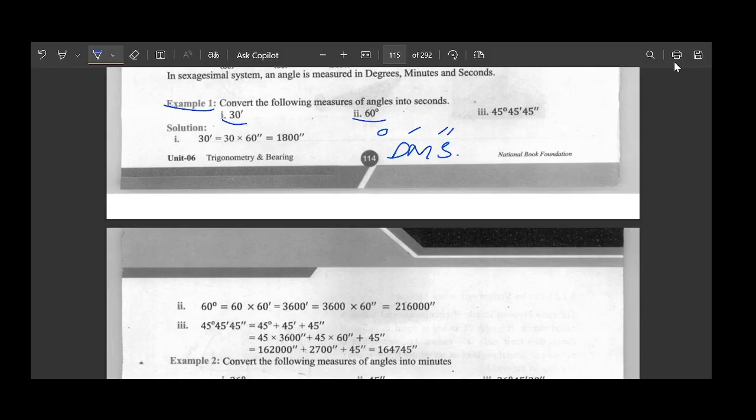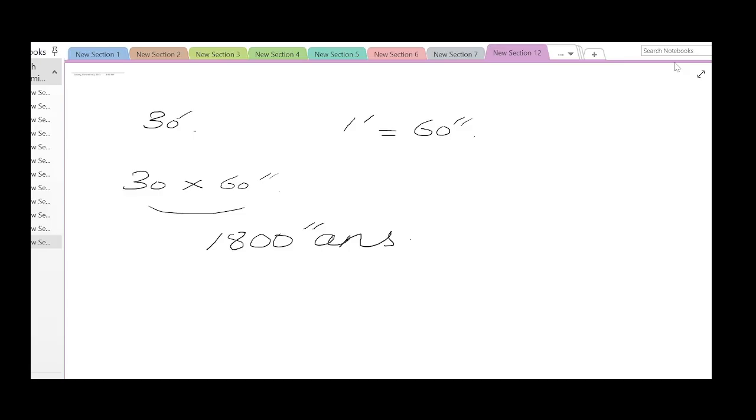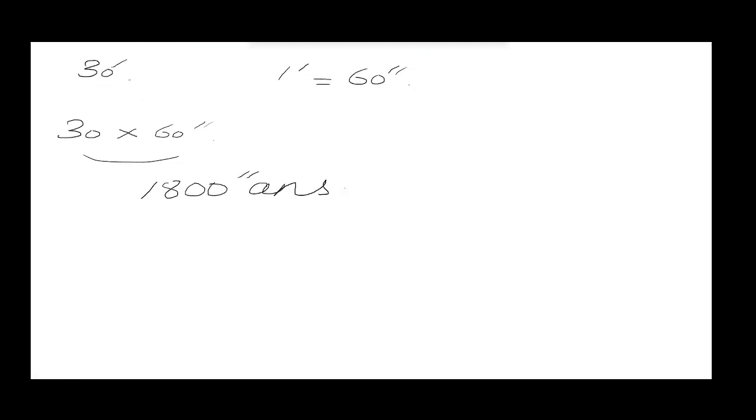We have 60 degrees. Now instead of minutes, it is degrees. So if I have an angle in degrees, I will convert it to minutes and then I will convert it to seconds. So how can this work out? Let's first write 60 degrees here. So suppose I have 60 degrees, I need to convert this into minutes first. So 60 will be multiplied with 60 minutes, because in 1 degree, how many minutes do we have? We have 60 minutes. So they both will be multiplied with each other. And what does that result in? 3600 minutes.